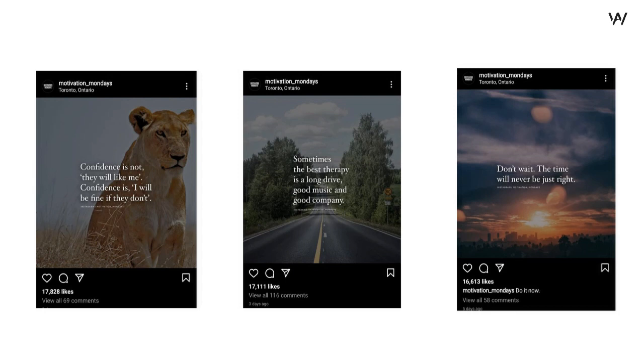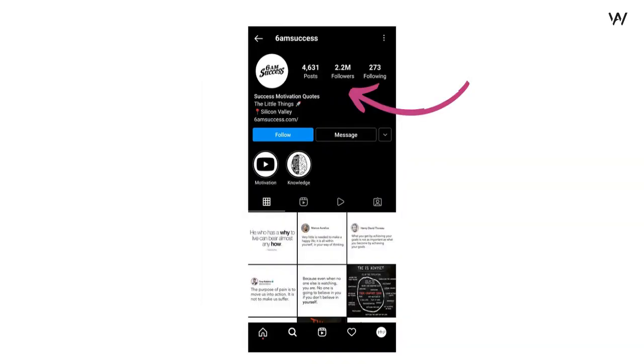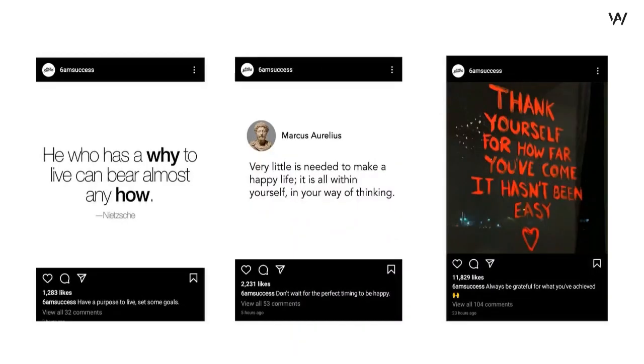Now let's go and take a look at one more page. The next page is called 6 AM Success, and the number of followers for this page is 2.2 million. And the number of likes for one of its posts is 1,000, the second one has 2,000, the third one has 11,829. So what we did is that we took 3 pages. The first one was Wealth, the second one was Motivational Mondays, the third one is 6 AM Success.